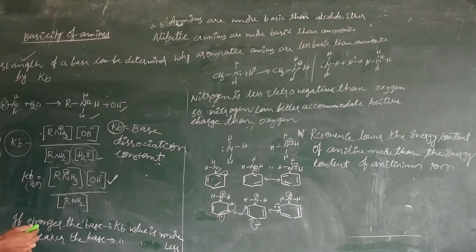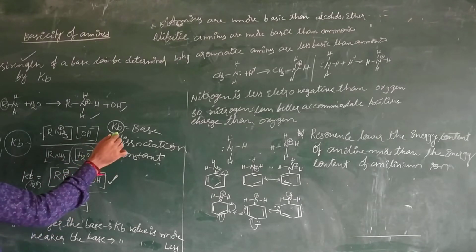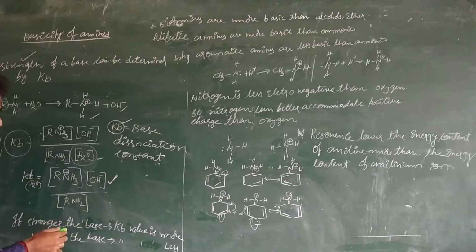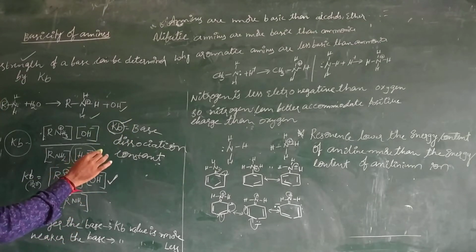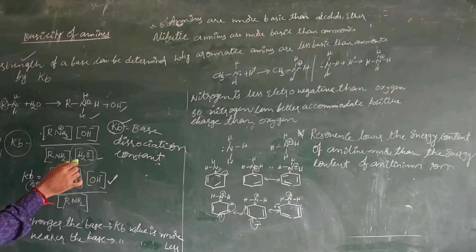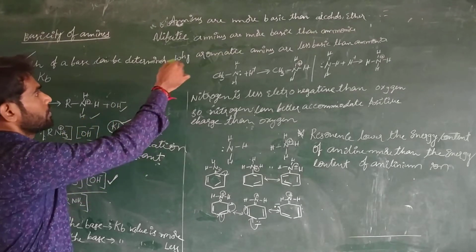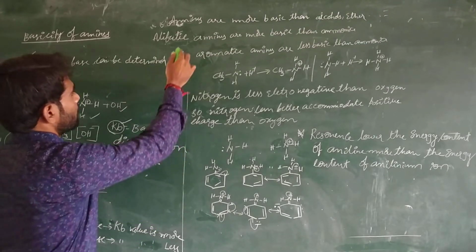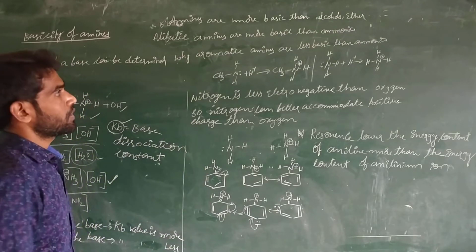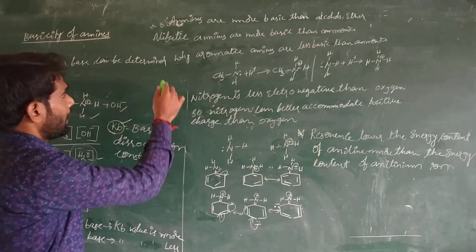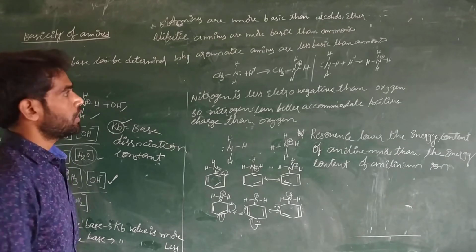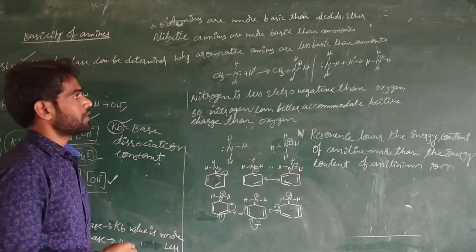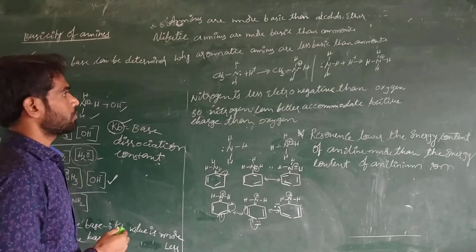Amines are weaker bases than OH minus, like sodium hydroxide or potassium hydroxide, and here the Kb value is measured. If you compare amines with other molecules, amines are more basic than alcohols and ethers, aliphatic amines are more basic than ammonia, and aromatic amines are less basic than ammonia.